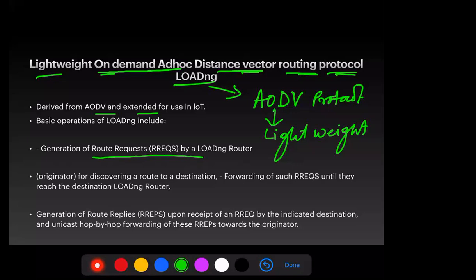In a mesh topology, all are connected with each other, or in a star topology, all are connected with the cluster head. So they will send the route request message to the neighboring node to know whether it is the cluster head or not. If it is not the cluster head, it will transfer the request to its neighboring node. In this way, it will get propagated.